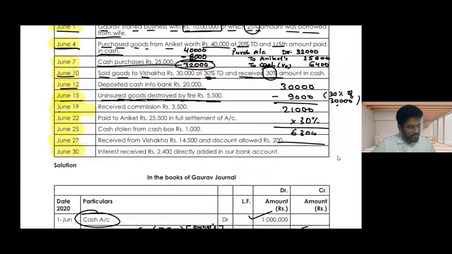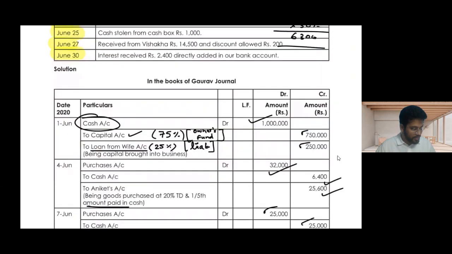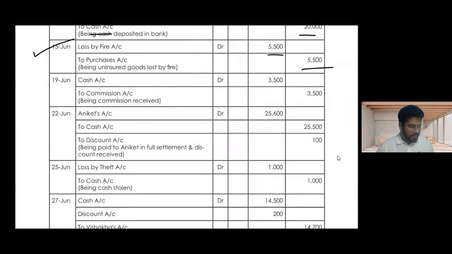Next, we have received a commission of 3,500. So we have received, the cash has come in, cash account debit 3,500 to commission account, that is 3,500.